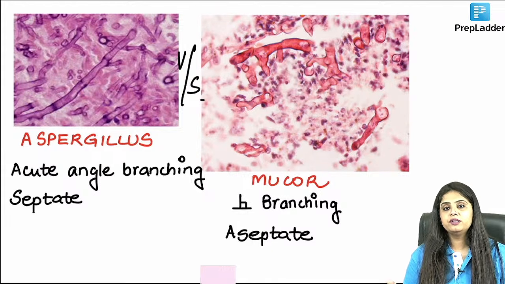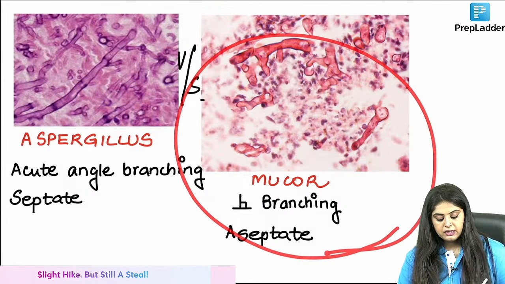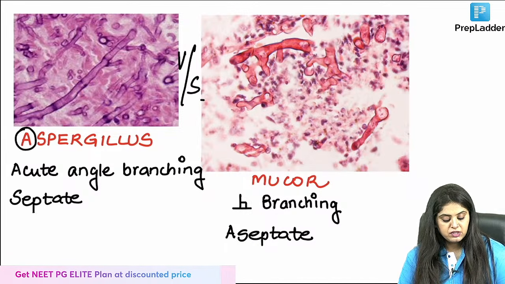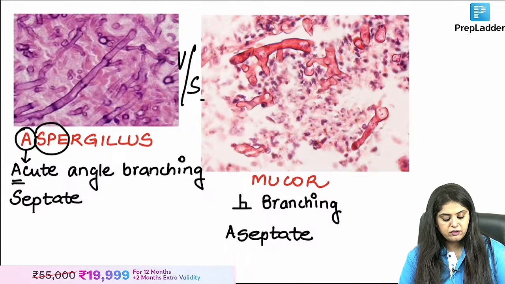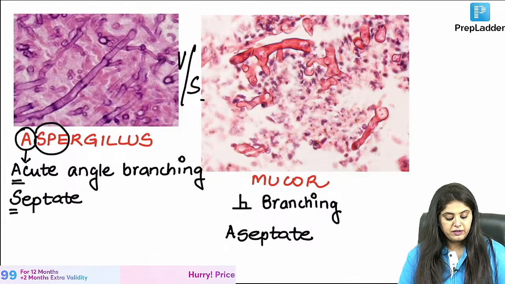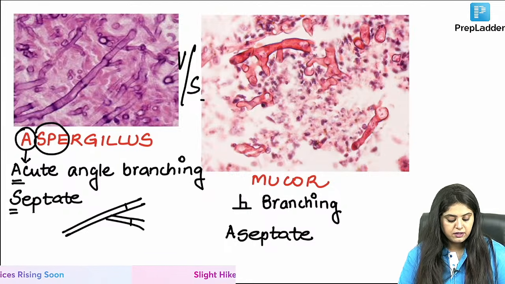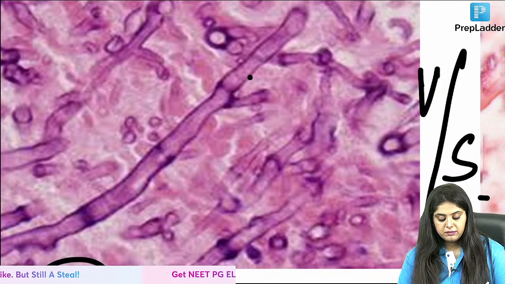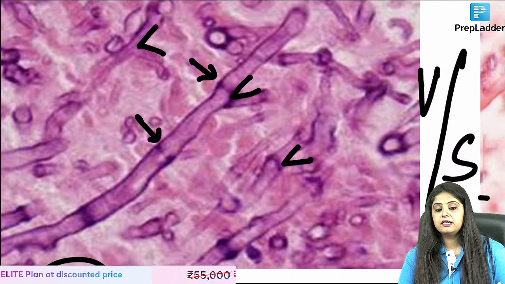I will give you 2 minutes for aspergillus, 2 minutes for mucor. When I'm talking about mucor, tell me, let's start with aspergillus. That's an easier way of learning. Ma'am, aspergillus mein we always have acute angle branching. And what kind of hyphae are there? Septate. So when we do the branching, it will always be 45 degree and the hyphae are going to have septa. That is aspergillus. So let's zoom into it. What is the branching angle? The branching angle is acute angle, and look at the septa that are coming in between.